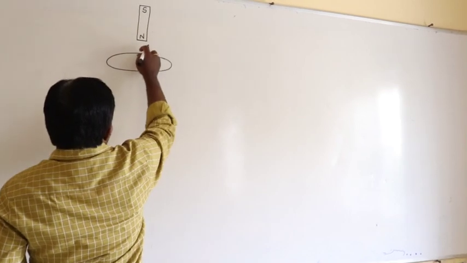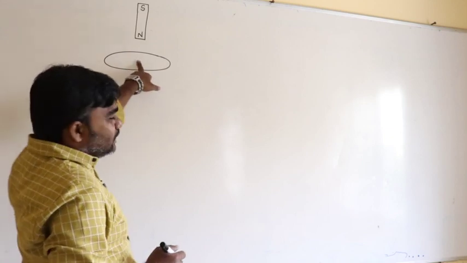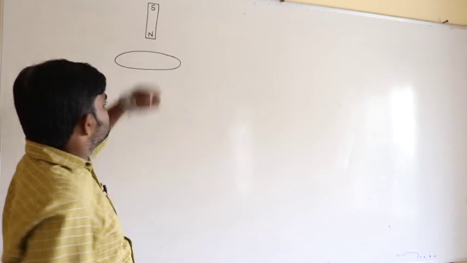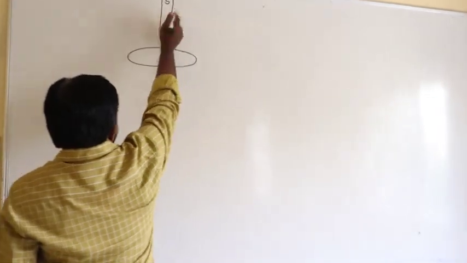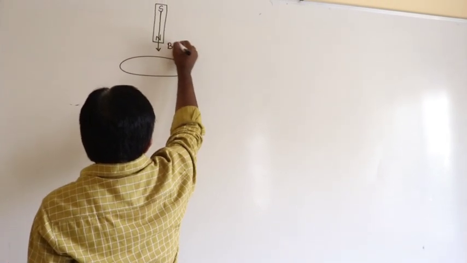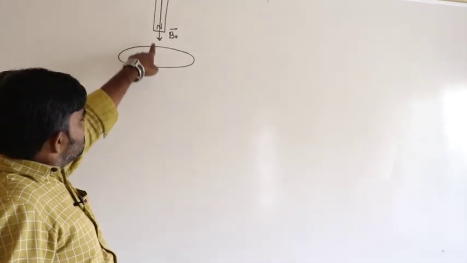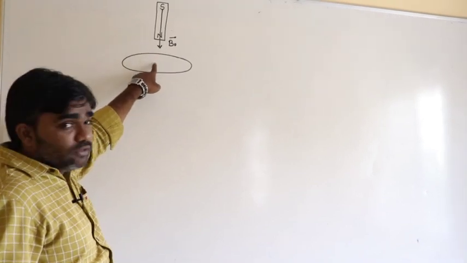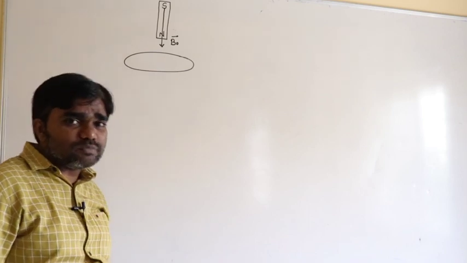North pole moving towards the face of the coil, so definitely there must be opposition. What is the opposing force? This is the direction of the original magnetic field, B original. Due to the variation of the magnetic field, a certain amount of flux changes.